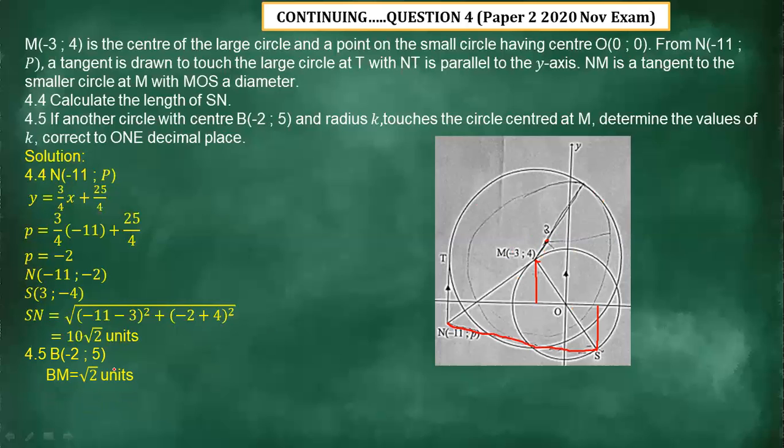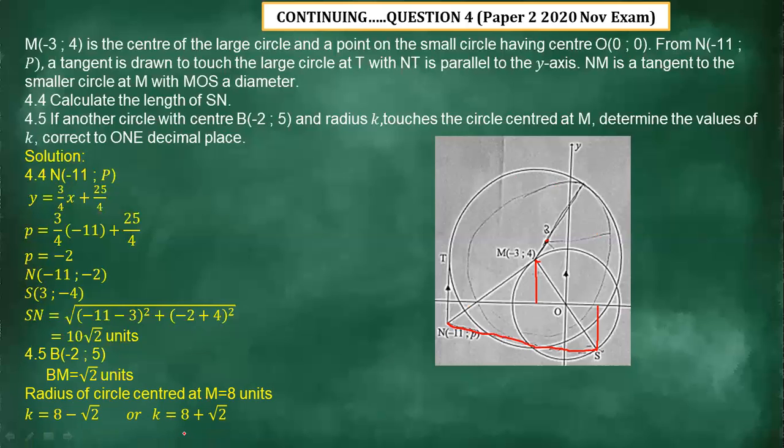So that distance gives us square root of 2 units. Thereafter, we say the radius of the circle centered at M equals 8 units. Remember the radius of the bigger circle was 8 units, right? So we are going to say the radius of the bigger circle minus the distance, which is square root of 2.